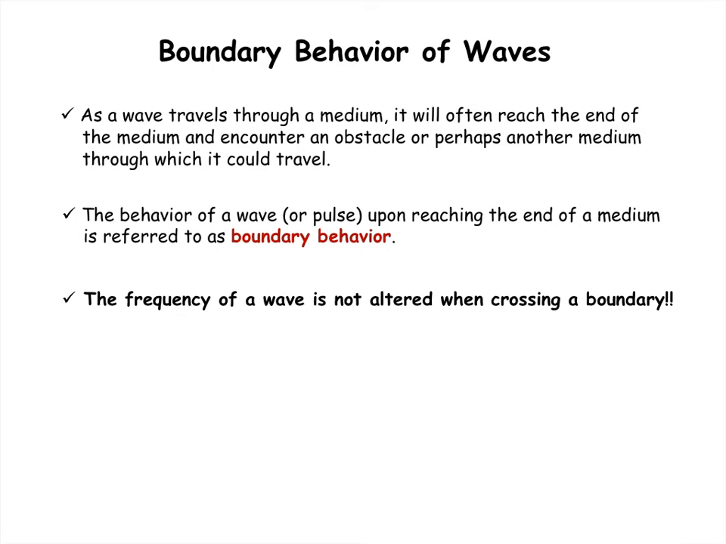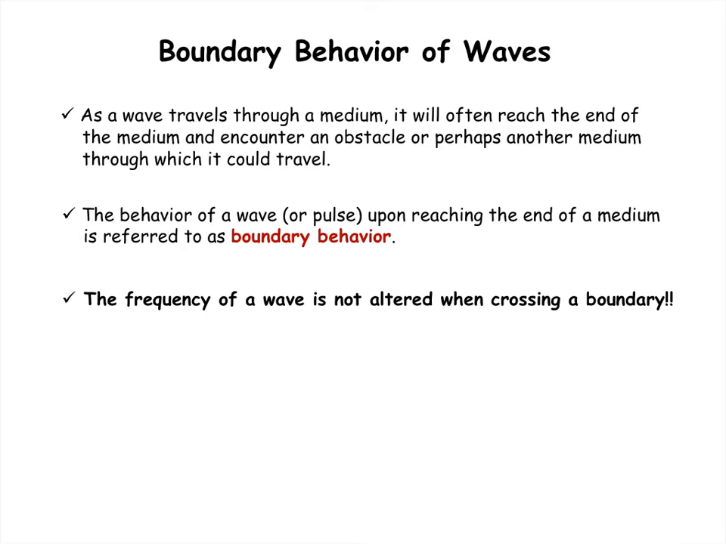Today we're going to look at the boundary behavior of waves. To this point, we've learned a lot about wave characteristics, things like amplitude, frequency, wavelength. We've learned about the wave equation, v equals f lambda, which is probably the most important equation for waves. Now we're going to look at many of the interesting things that can happen when a wave hits a boundary. Things like reflection, the wave can bounce off, the wave can transmit, the wave can interfere, and so forth. That's what's coming in the next few slides.